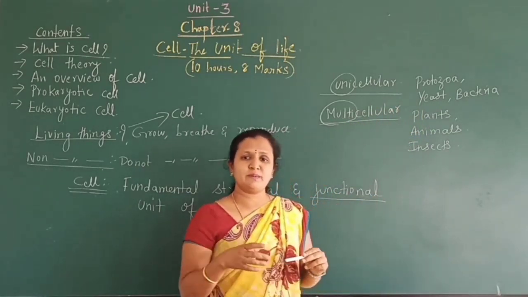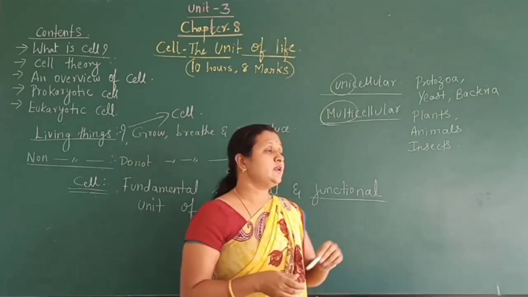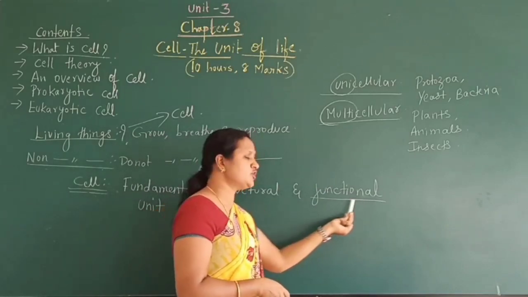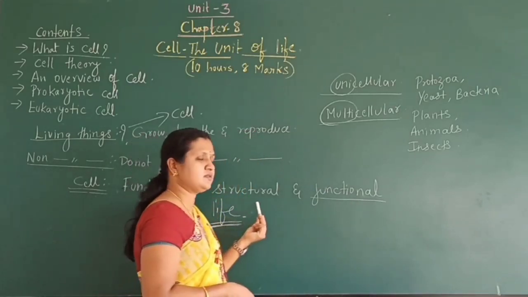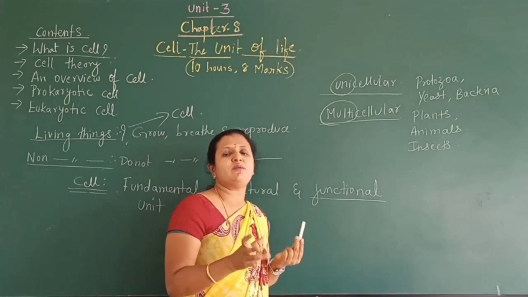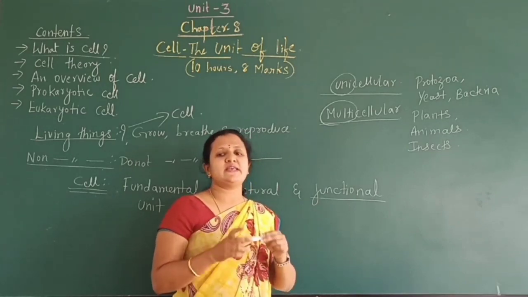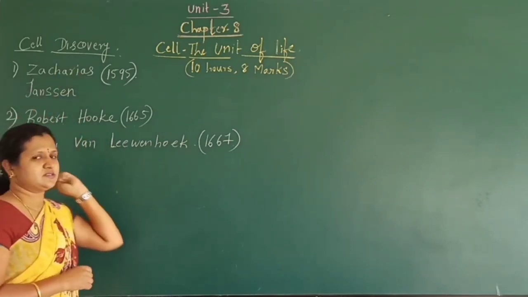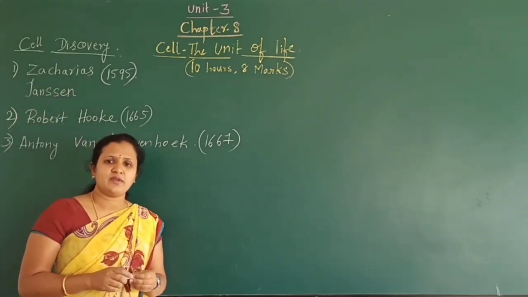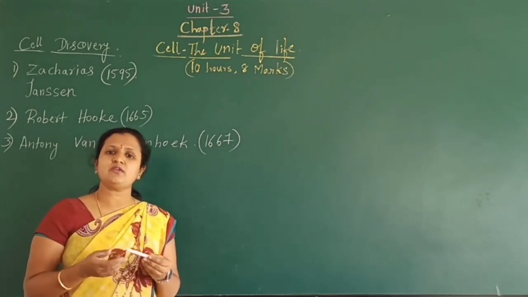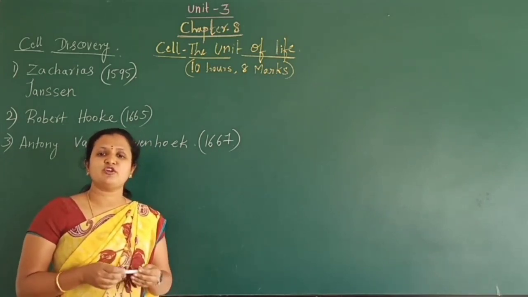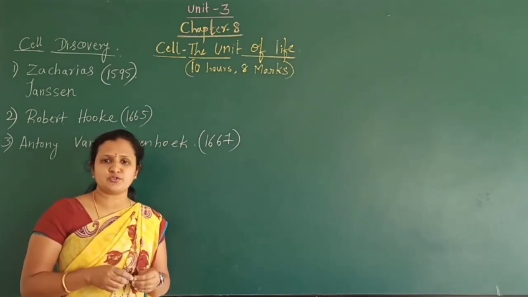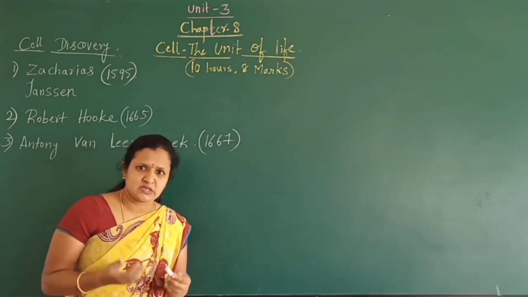These are based on the number of cells, and in all this, cell is the fundamental, structural and functional unit of life. Means all the functions are being performed because of the cell. Okay students, now let us study the discovery of the cell. Who discovered the cell? Cell is very small, it cannot be observed by the naked eye. So the discovery of the microscope played a very important role in order to observe the cell.